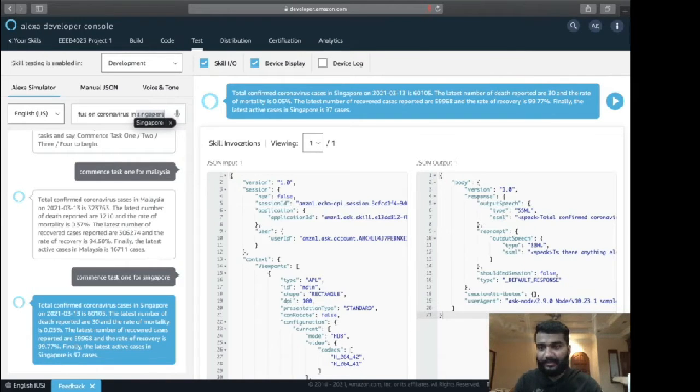Finally, the latest active cases in Singapore is 97 cases. And the third utterance will be, what is the status on coronavirus in Singapore?